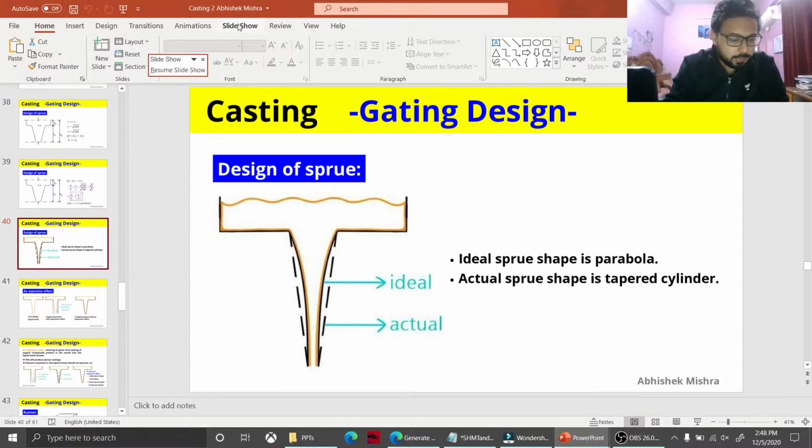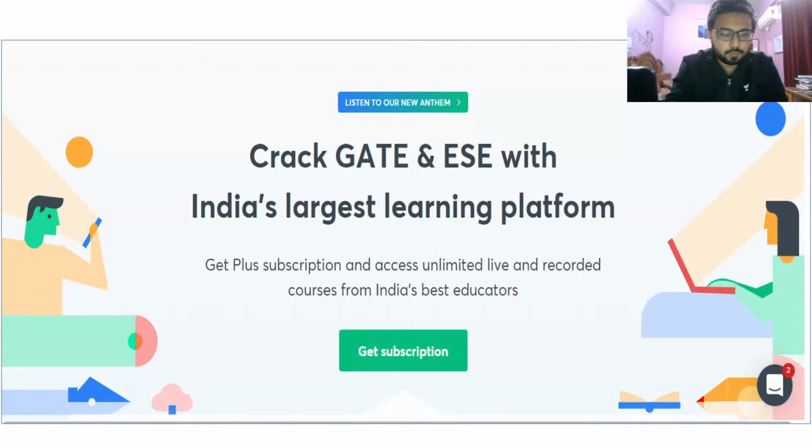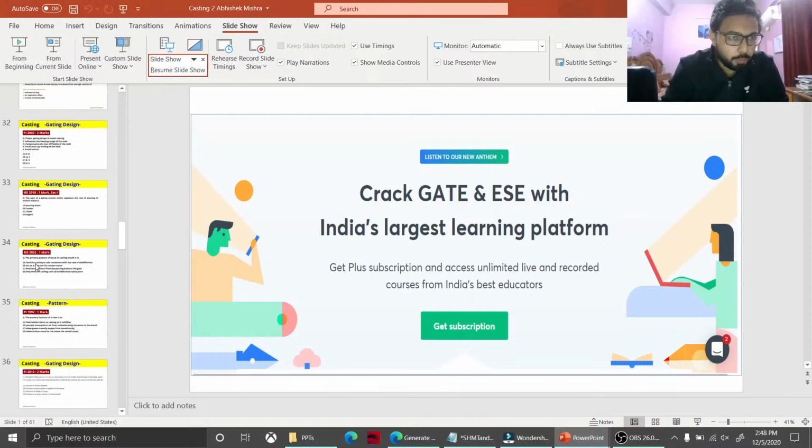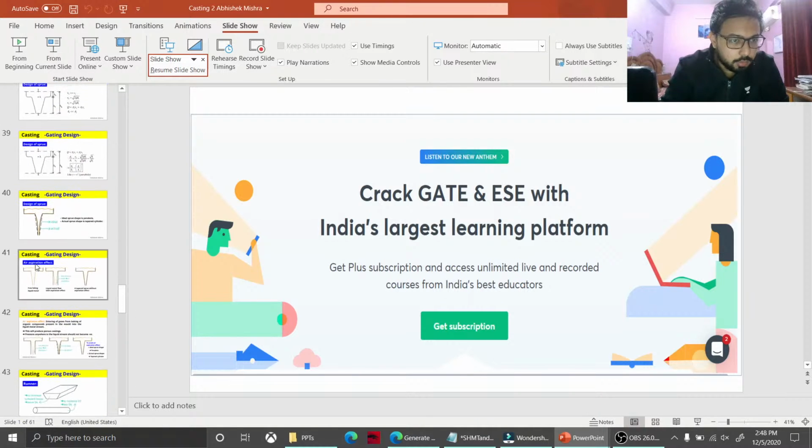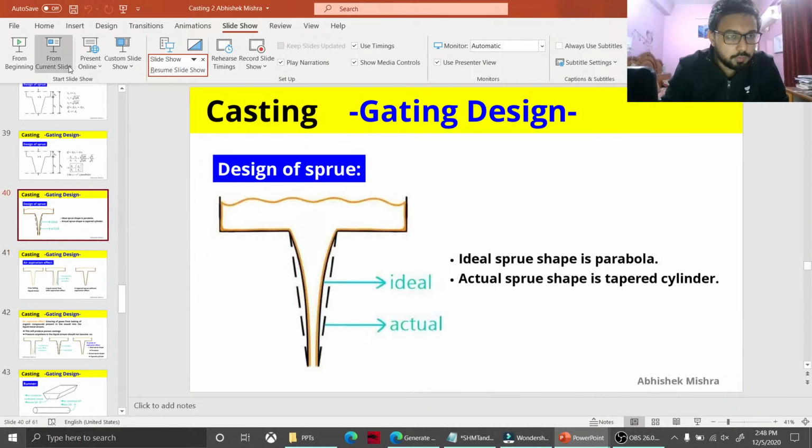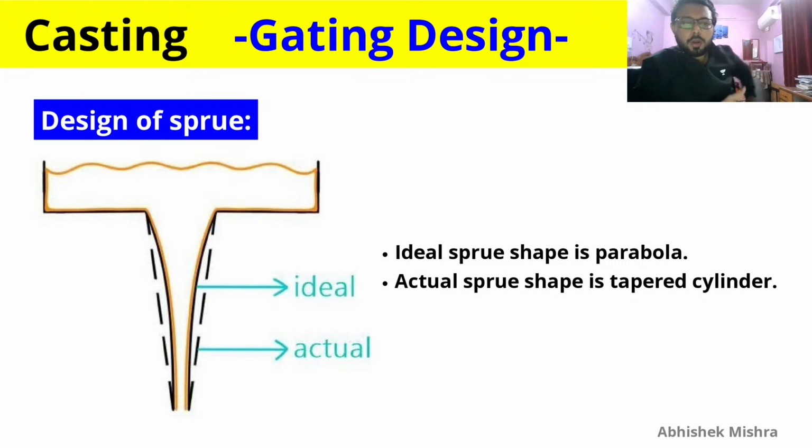So let me show you the figure. Students always make this mistake from the beginning. This is the design of the sprue, ideal design and actual design. As you can see, the ideal design is a parabola, which we get from Bernoulli's equation, and the actual design is a tapered cylinder, which we use because we want less difficulty in manufacturing. The tapered cylinder also does the job properly, and both of these are converging, and they avoid the air aspiration effect.